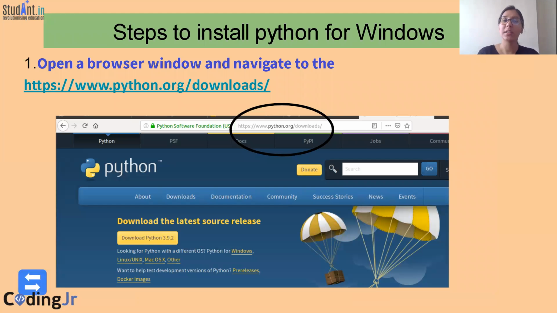If you have Windows, then you need to open this link, that is python.org/downloads. Now you can see, as soon as you open the link, you need to look for Python for Windows or Linux or Mac OS. So if you are using Windows, because right now we are explaining Windows, you need to click on Windows.